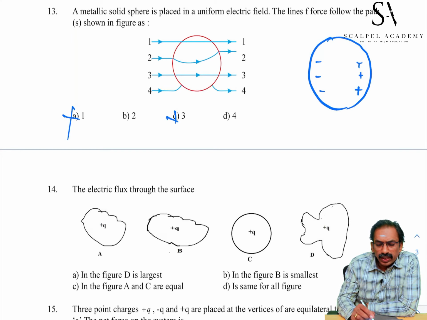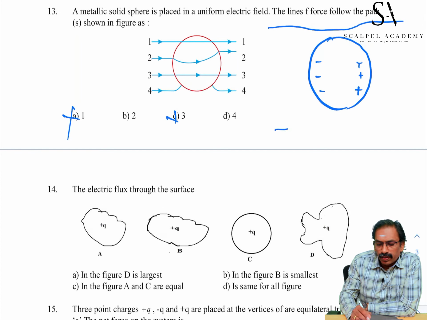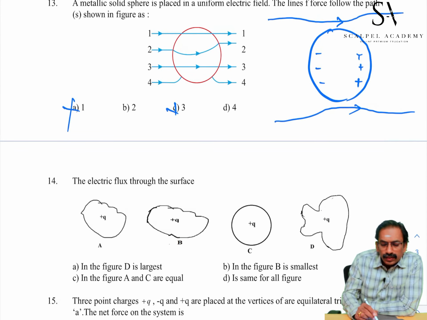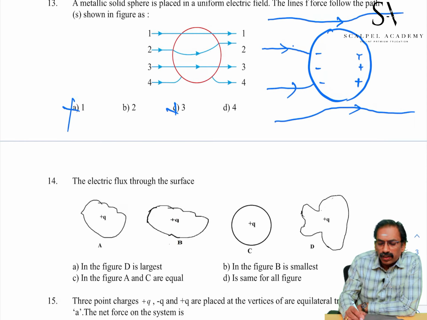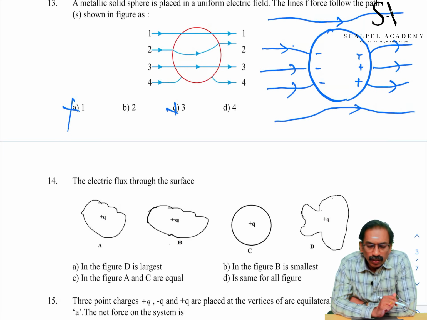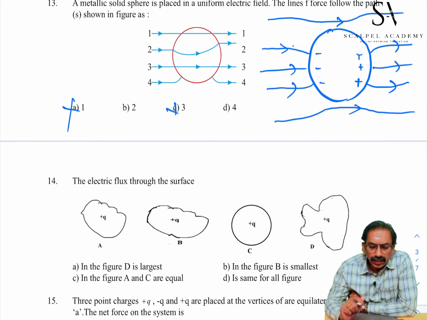Electric lines of force above the sphere may get bent towards the sphere like this. These lines will terminate at the negative end and originate from the positive end, like this. No line will cross inside the sphere.